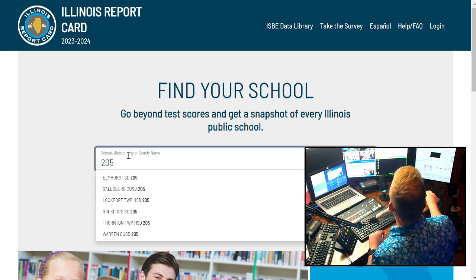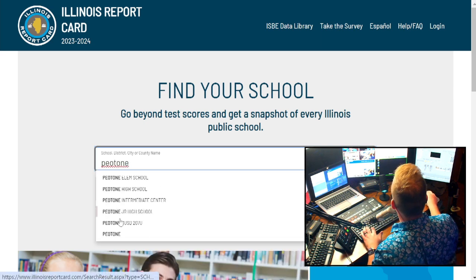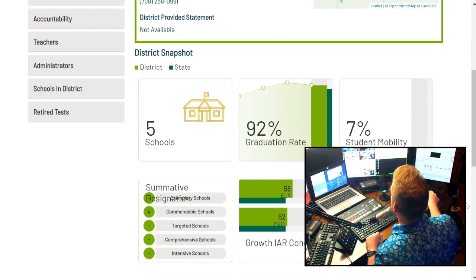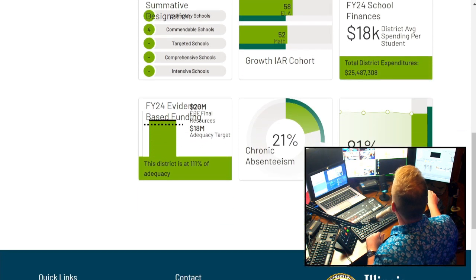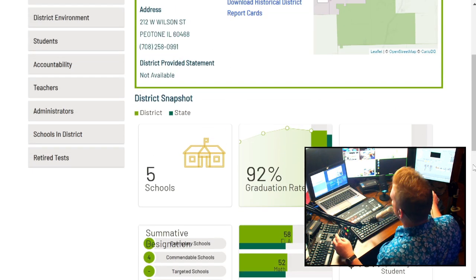Let's try 207. Let's see if we can find that one. All right, there it is. CUSD 207. So overview here. 92% graduation rate, $18,000 per student, costing the taxpayers. 21% chronic absenteeism.